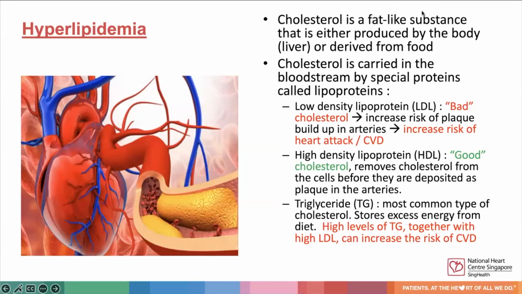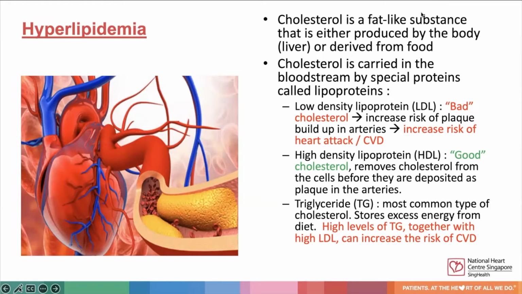Now, moving on to hyperlipidemia, which is the second high I'd like to talk about. It is a condition where our body has too much cholesterol or lipids. Cholesterol is a fat-like substance that is either produced by the body or derived from food. Cholesterol is carried in the bloodstream by special proteins called lipoproteins.